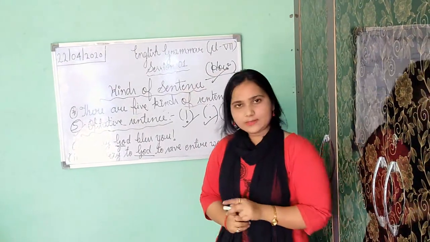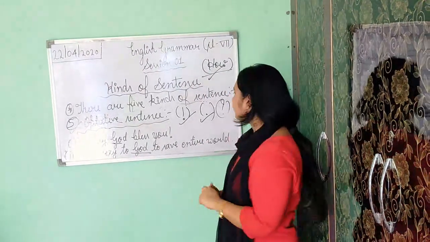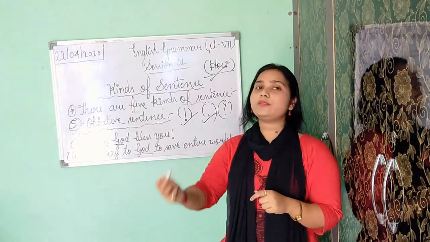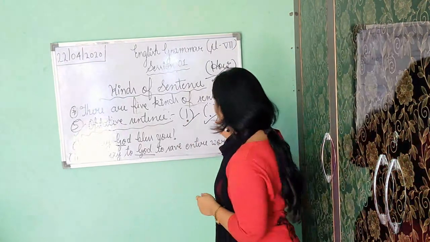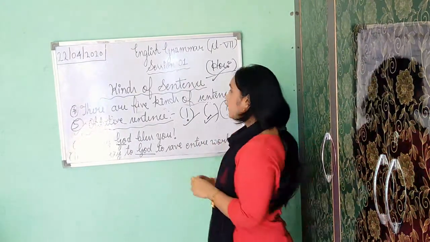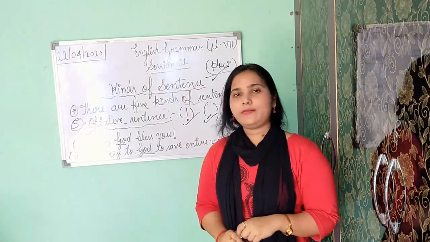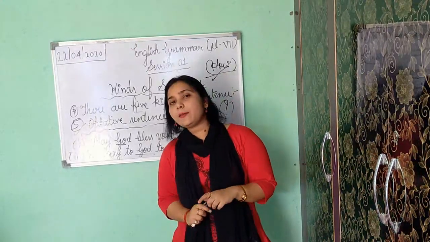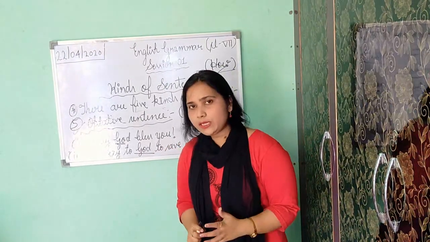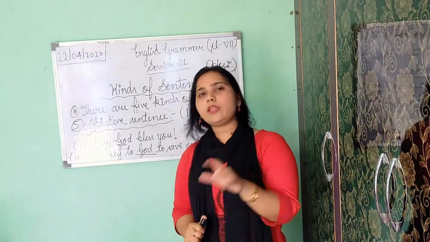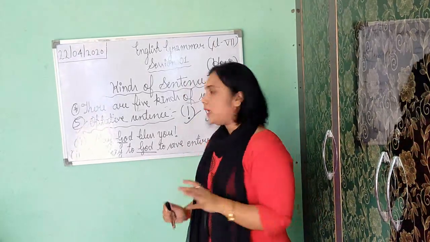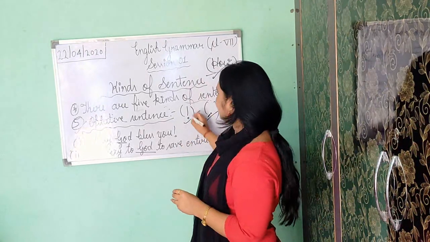If the sentence is said by anyone forcefully, it ends with an exclamation mark. If it is said by somebody in a general way, it ends with a full stop. After imperative, exclamatory sentences come. Exclamatory sentences show feeling or emotion, a sudden feeling or emotion of anyone, and they always end with an exclamation mark.